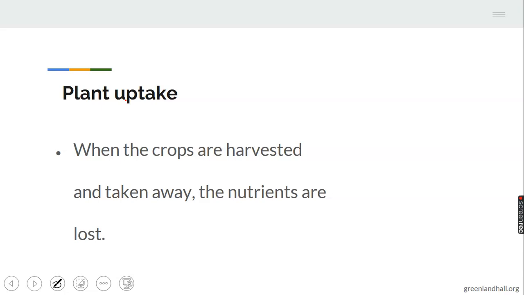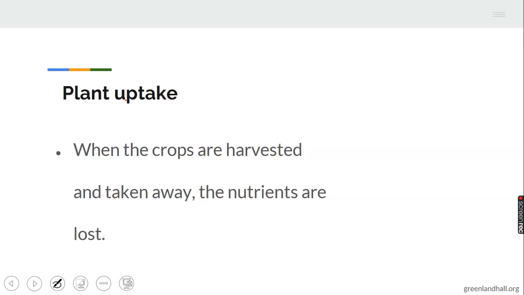We have treated erosion, leaching, bush burning, and plant uptake. These are ways in which plant nutrients can be lost from the soil. Take note of the meaning of erosion, the meaning of leaching, and as well plant uptake. I believe we have taken in something on this topic.